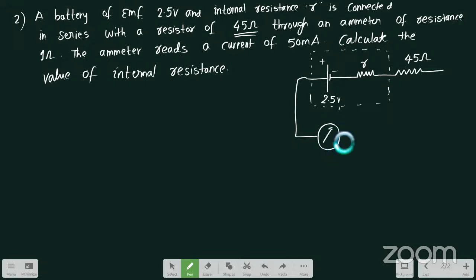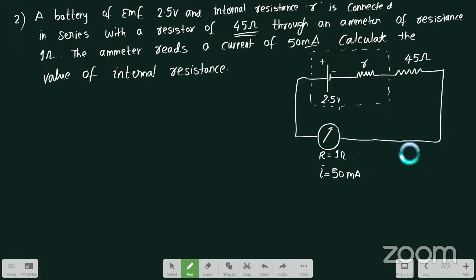The resistance of the ammeter given is 1 ohm. And the current flowing through this ammeter is 50 milliamperes. So this is the complete circuit diagram for this particular question.